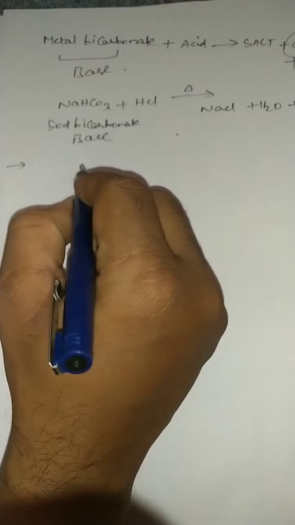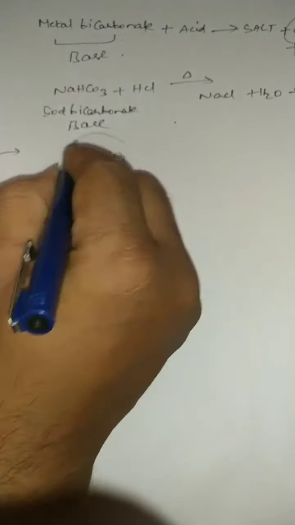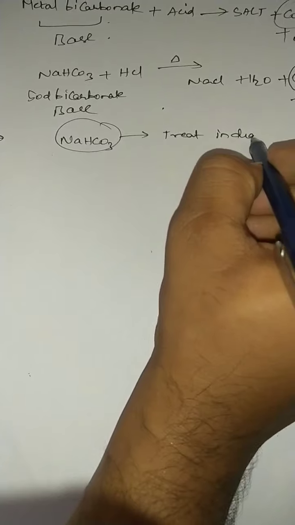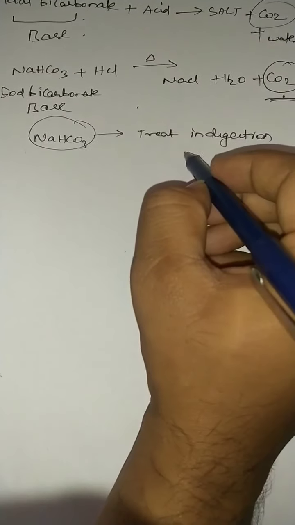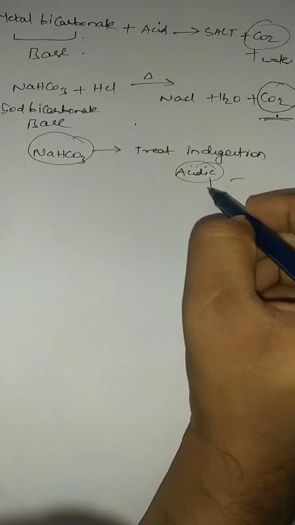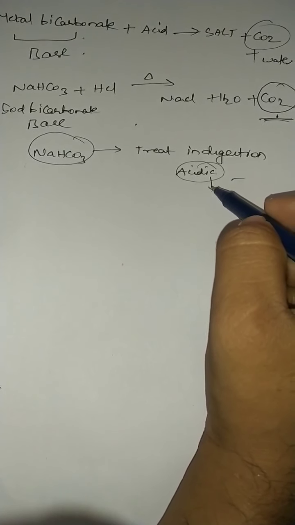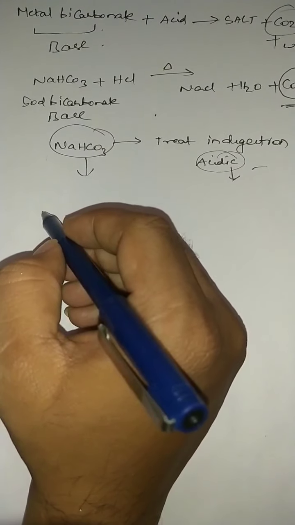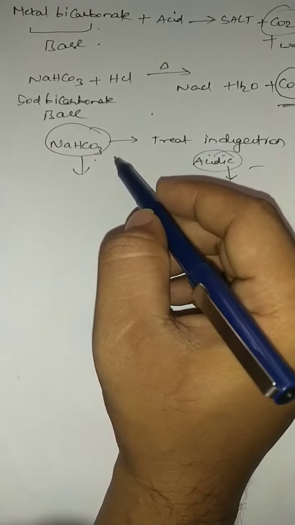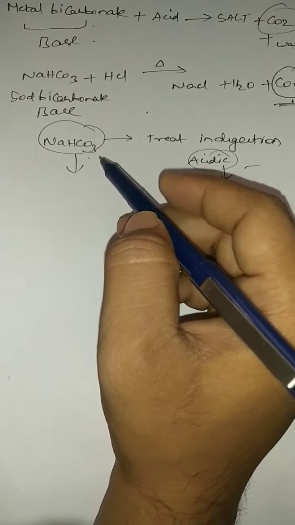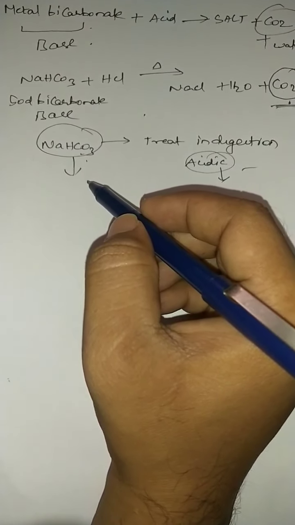Sodium bicarbonate is a base, and it is also used to treat indigestion. For what purpose do we use it? In order to decrease the acidic nature present in the stomach. If overeating causes more acidity in the stomach, in order to get relief from acidity, we take sodium bicarbonate, right? This sodium bicarbonate reacts with excess HCl. You know, in our stomach excess HCl is released. Sodium bicarbonate neutralizes that HCl, so finally a neutralization reaction takes place in our stomach.